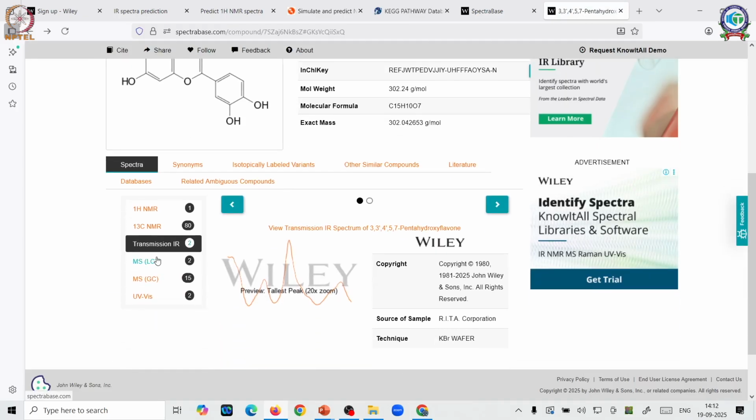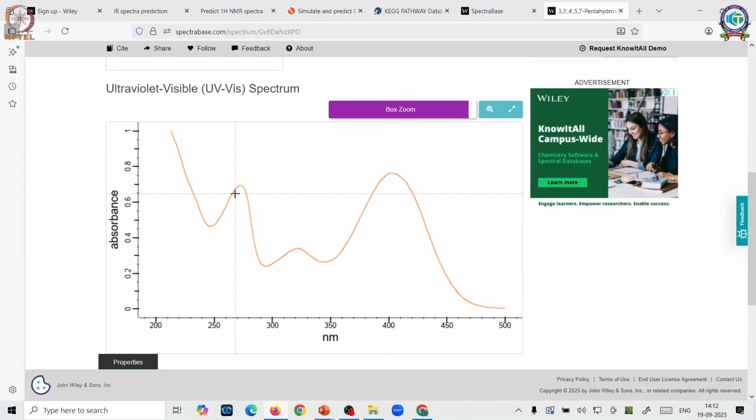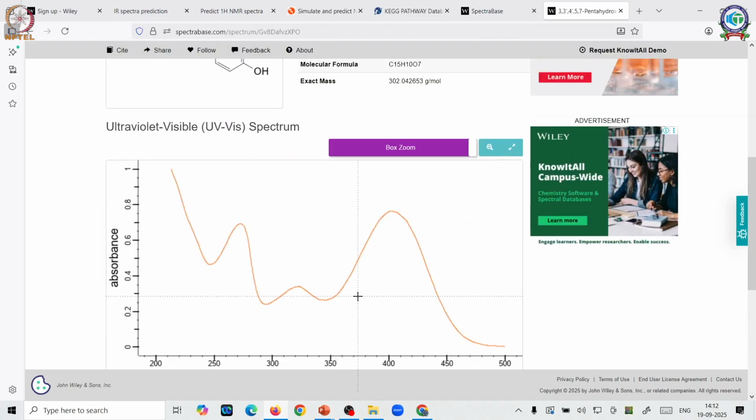You can also see the stored or saved data, like this is a server, so this is definitely collecting it. You can see the UV-Vis. Now you know it's a typical flavonoid, so you should see two major peaks, one representing your band 1 if you recollect, and this one representing your band 2. So these are the saved peaks.